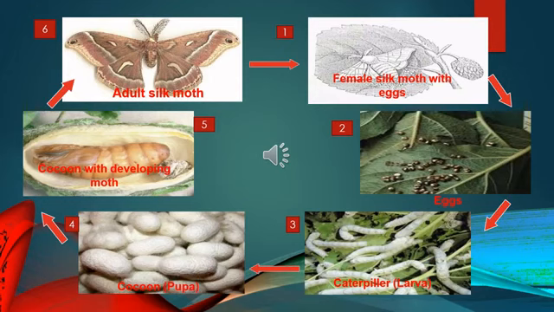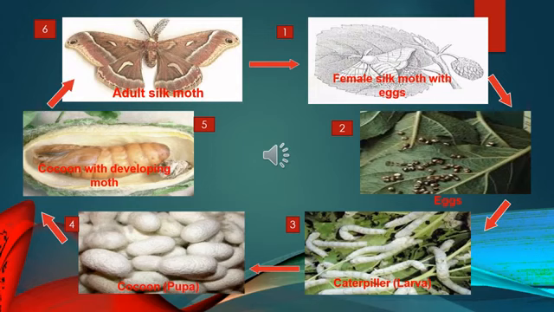Now look at the pictures on the slide, children. It shows you the life history of the silk moth. The first picture shows you the female silk moth with her eggs. You know that when she lays her eggs, she lays more than 100 eggs. She can lay a lot of eggs. Once the eggs are laid, after a few days the eggs hatch into the larvae or the caterpillar, and the caterpillars are white in color.